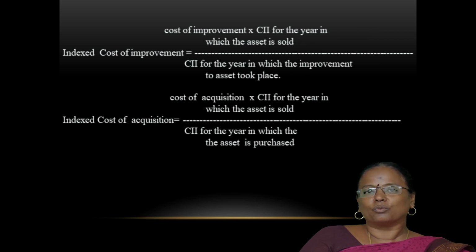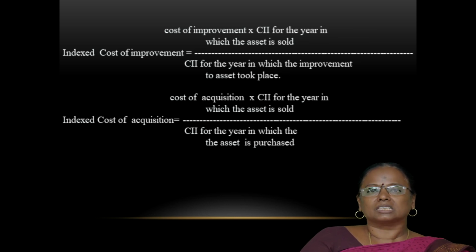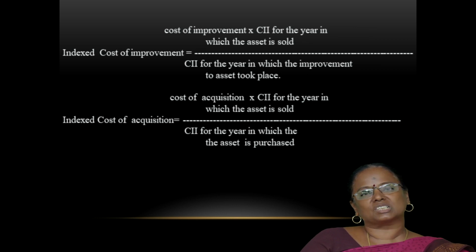So the formula for finding out the indexed cost of acquisition is cost of acquisition divided by the cost inflation index for the year in which the asset was acquired, multiplied by the cost inflation index for the year in which the asset was transferred or sold.